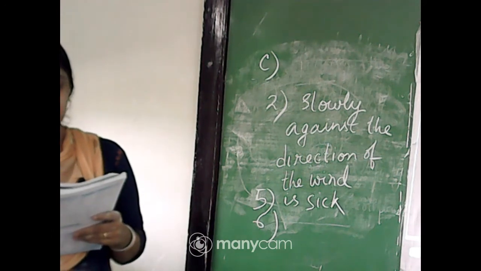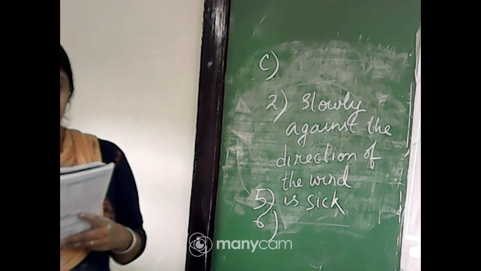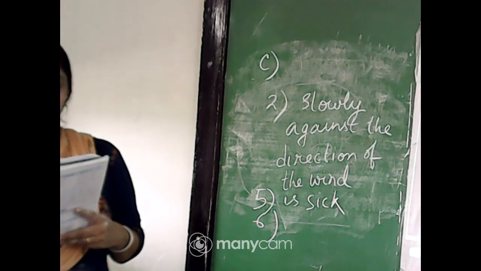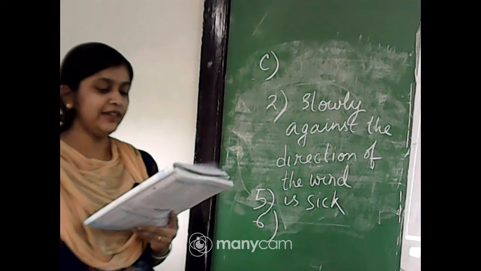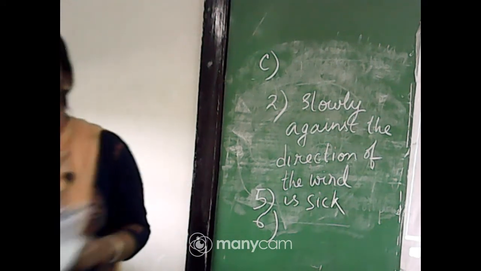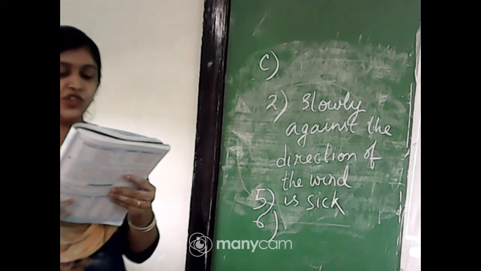Number 7, the sea was rough. Number 8, Rohan was, you can say, a dynamic leader, or you can say a brave boy. Both are correct. Number 9, Rashi was relaxed, calm and composed. Number 10, the sea raged furiously.